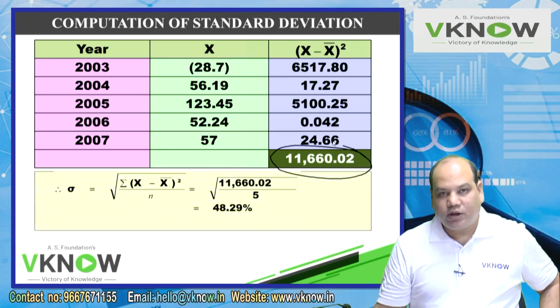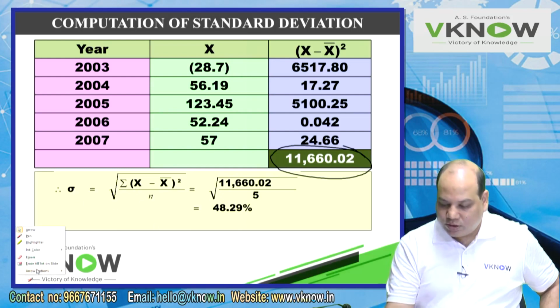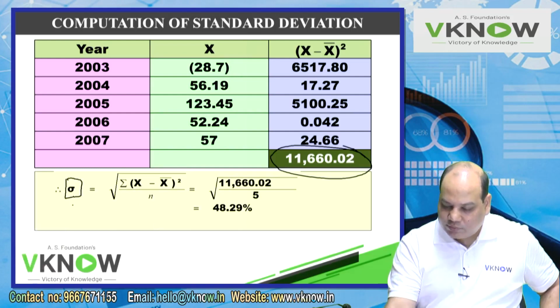This is not even variance. You will have to first divide by n to get the variance, and then you have to take the square root to get the standard deviation. So write down sigma. Sir, what is sigma? Sigma is the symbol for standard deviation.